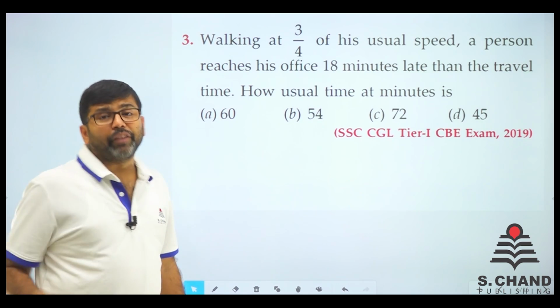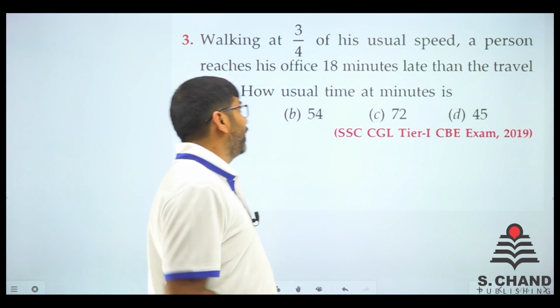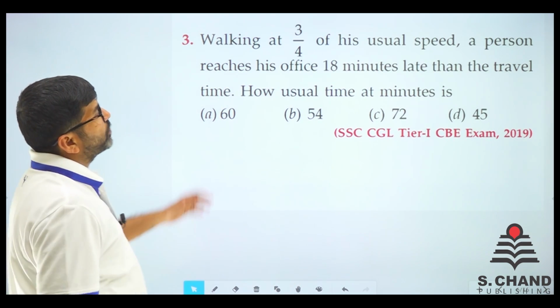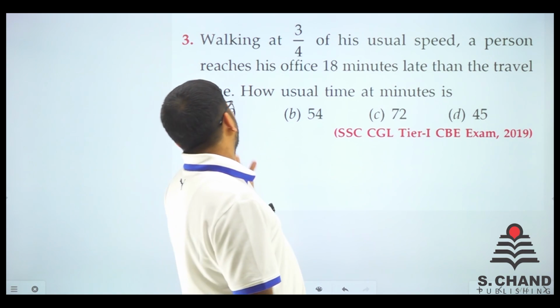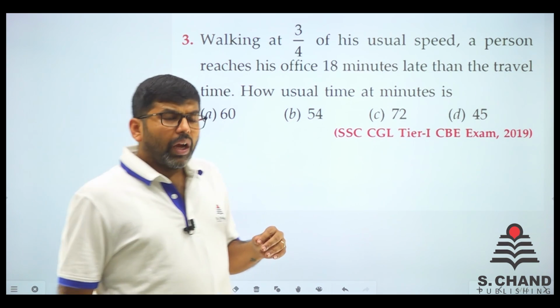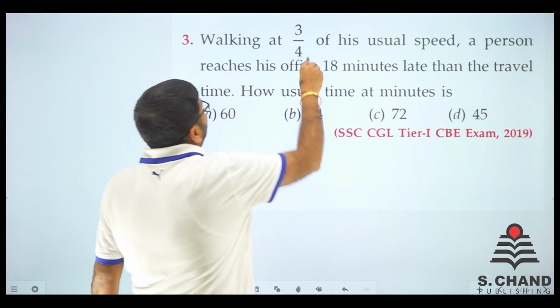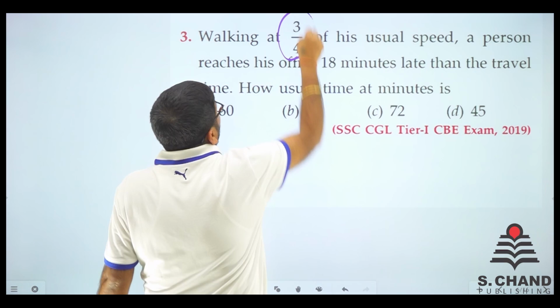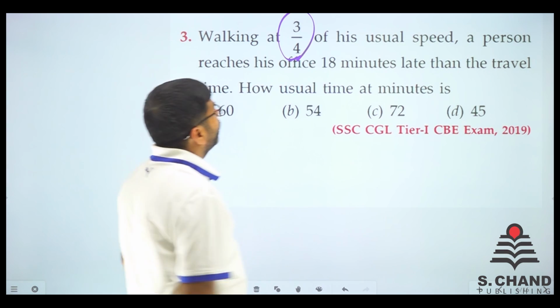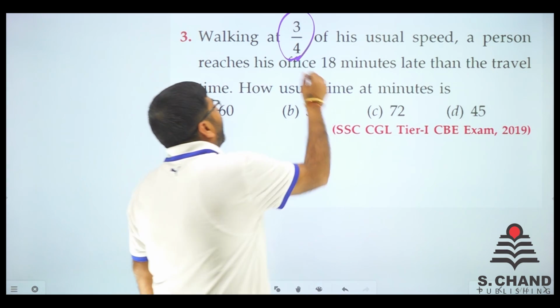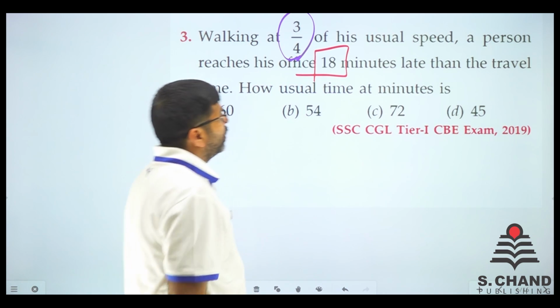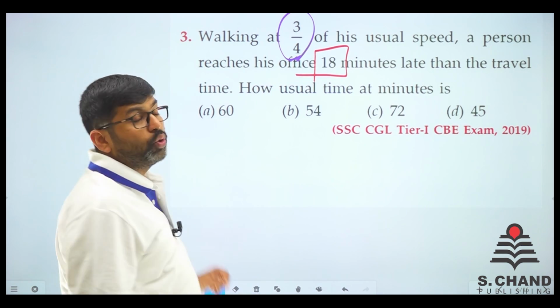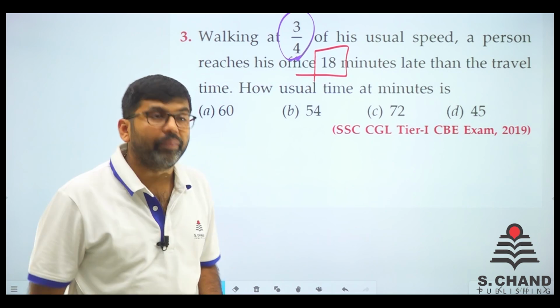Walking at 3 by 4 of his usual speed, a person reaches his office 18 minutes later than the usual travel time. हमारी स्पीड को 3 by 4 कर दिया गया, मतलब जो हमारी यूजुअल स्पीड है उसको 3 by 4 कर दिया गया. And the person was 18 minutes late, right? So then what is the usual time in minutes? You need to find the time.